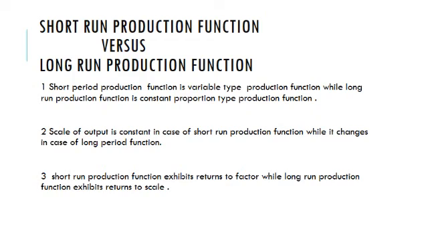Number two, scale of output is constant in case of short run production function, while it changes in case of long period production function. Third, short run production function exhibits returns to factor, while long run production function exhibits returns to scale.